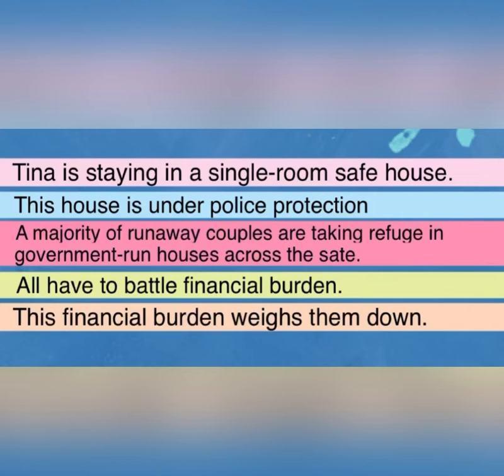Number 1, Tina is staying in a single room safe house. Means in what type of house is she staying? She is staying in a single room safe house, right? Then this house is under police protection. So something is mentioned about this house. About which house? The house in which Tina is living, right? This house is under police protection.